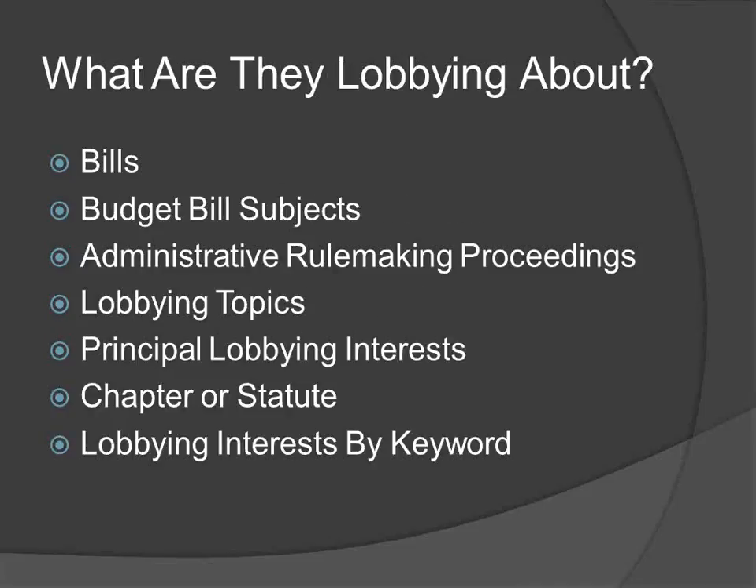The ION Lobbying website allows you to search reported lobbying activity by a variety of categories. Bills include any type of introduced legislation. Budget bill subjects are created by the Legislative Fiscal Bureau and organize the state budget into subject areas within each state agency. Administrative rulemaking proceedings include approved scope statements and can span multiple legislative sessions. Lobbying topics include interests reported by lobbying principals where legislation or rulemaking proceedings have not yet been introduced.